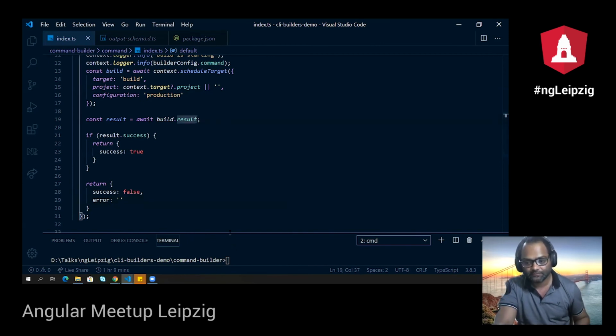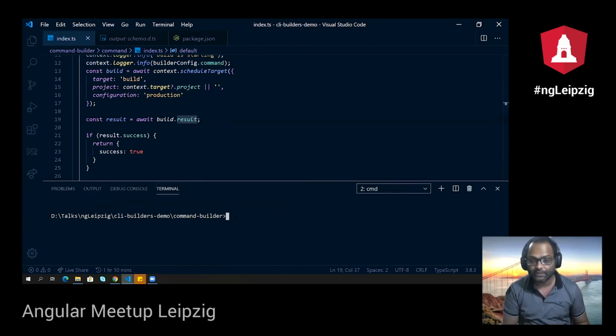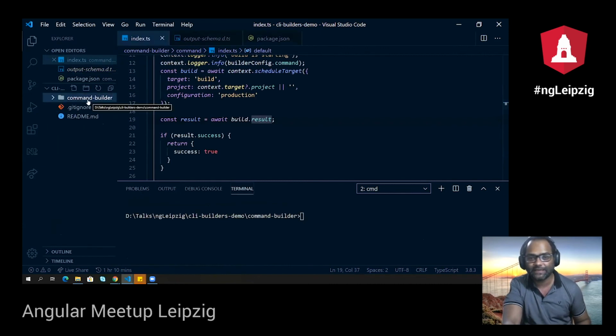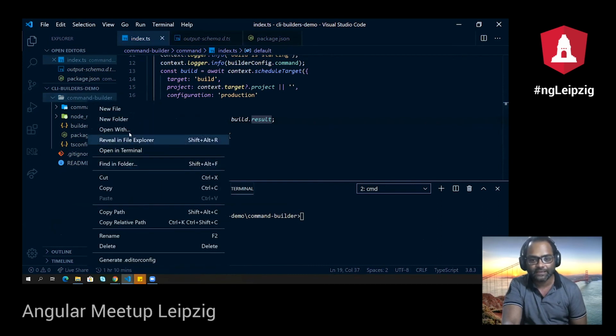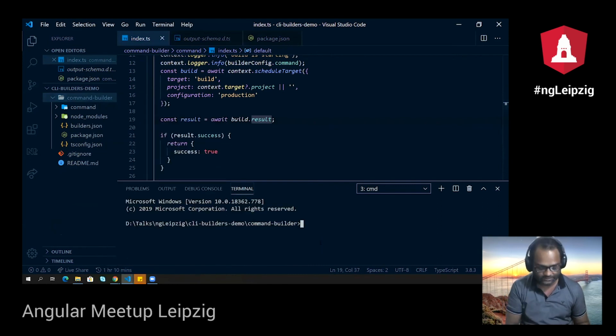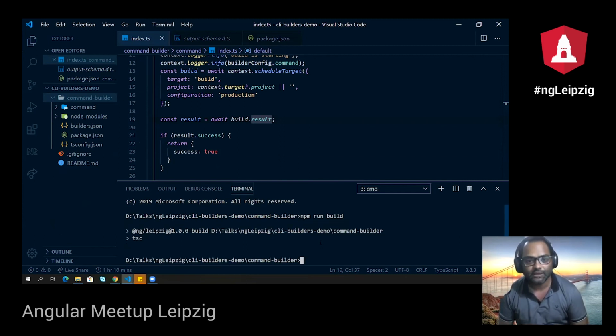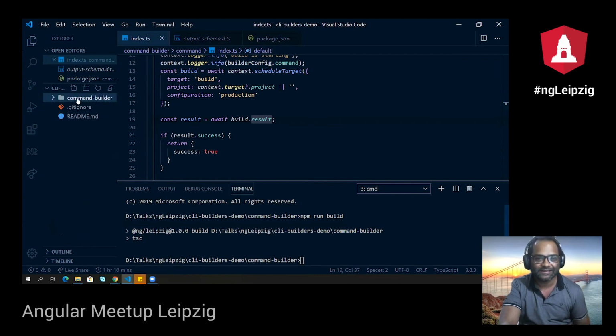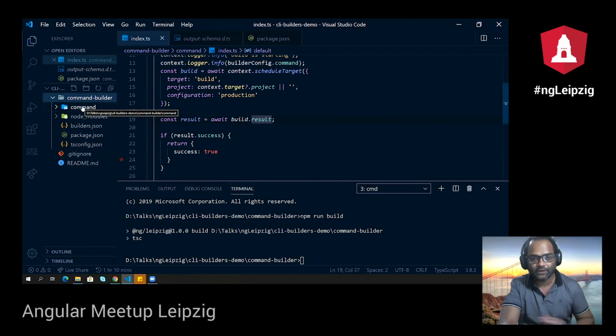Once it is done, I have to build this. Thanks to these awesome community members, they have already written all the scripts and everything. I can just go to the terminal and say npm run build, which will build your builder. And okay, it is successful. You can see it does nothing but run the tsc command. That's cool, right? You don't have to include anything else, just run the tsc command and it's done. Now all the files are compiled and available here.